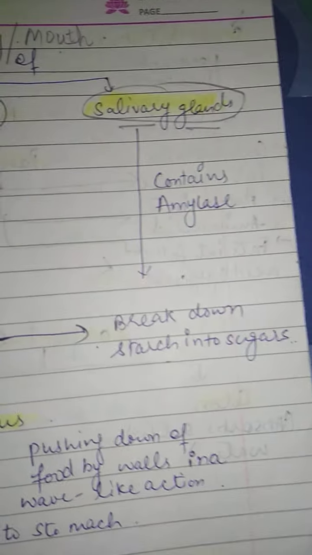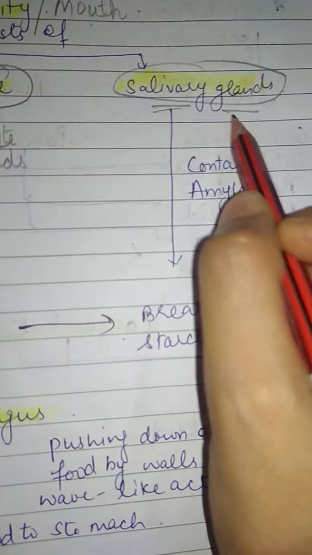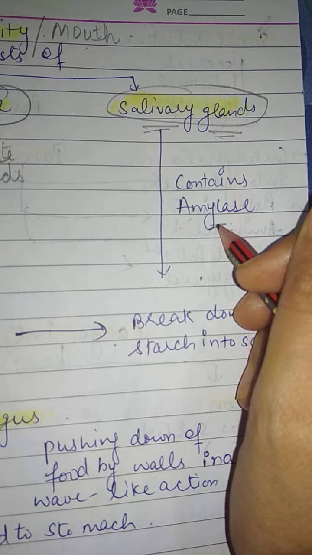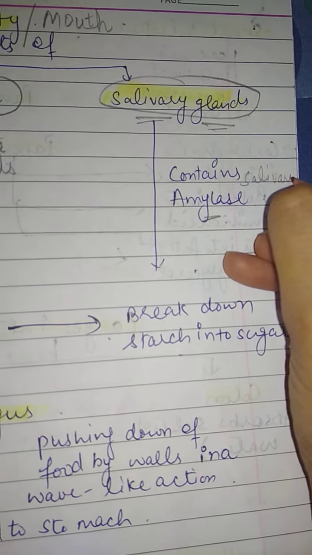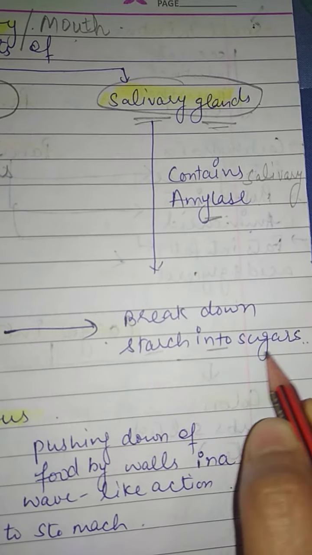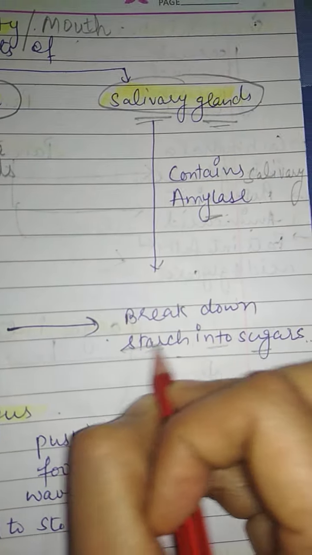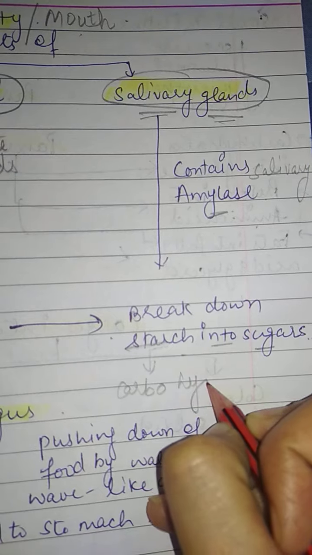Third part is the salivary gland. The salivary glands contain the amylase enzyme, you can say salivary amylase, which breaks down starch into sugars. Starch is a form of carbohydrates.